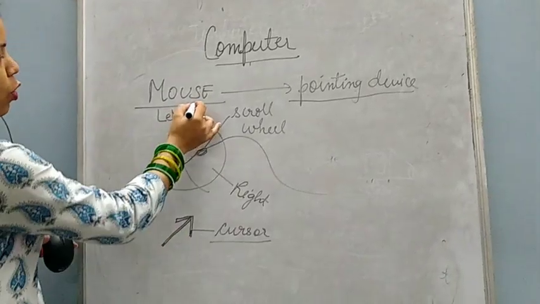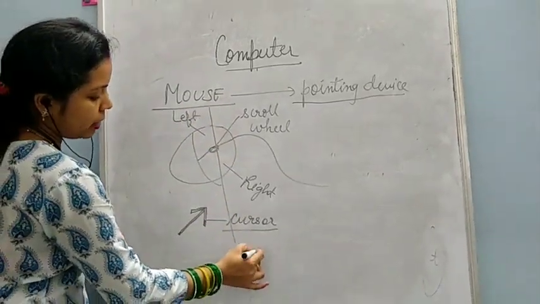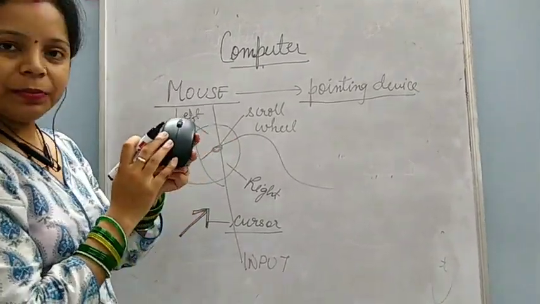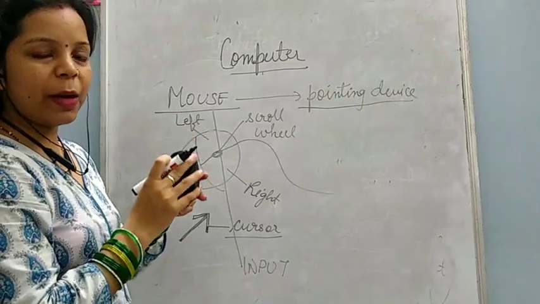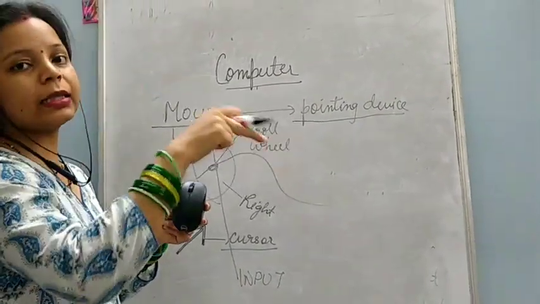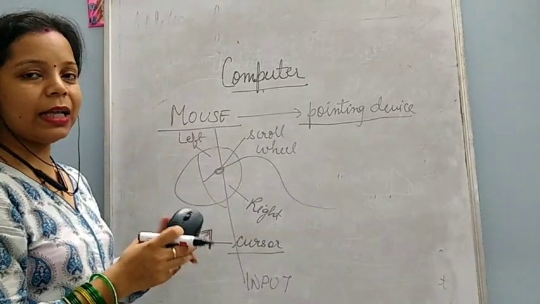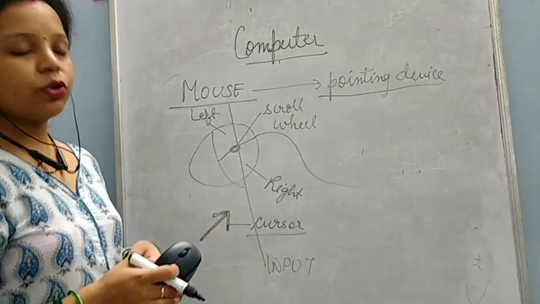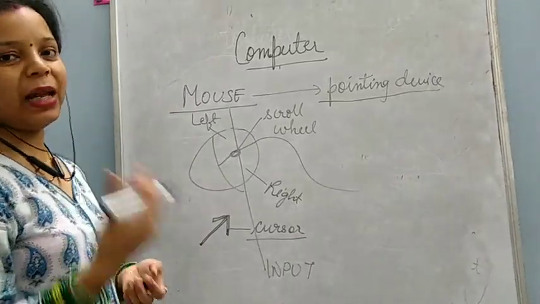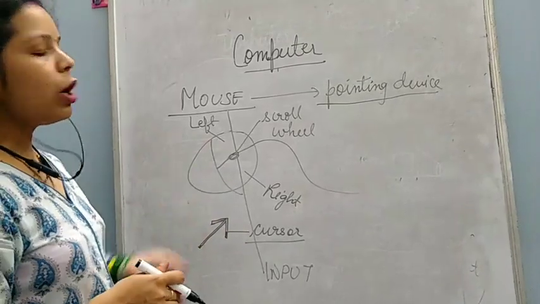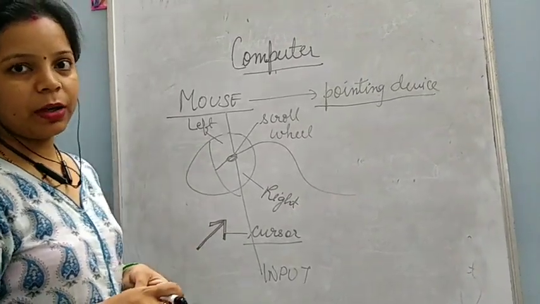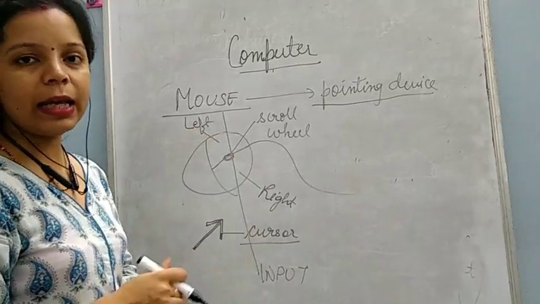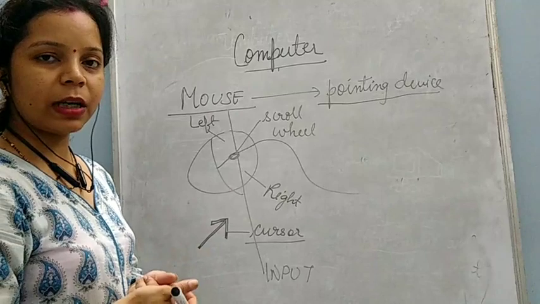And this mouse is also an input device of the computer. Why? Because when we are doing any work with the mouse, data is entered inside the computer. Any device that enters data is an input device of the computer. So this was all about the computer and its main devices, and these are all hardware parts of the computer, because all these devices, mouse, monitor, keyboard, CPU, we can touch and we can see. So these are hardware parts of the computer.